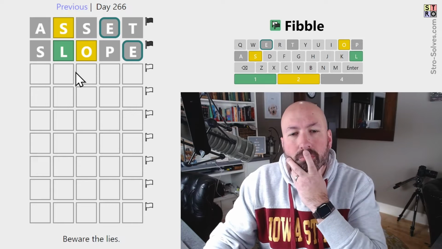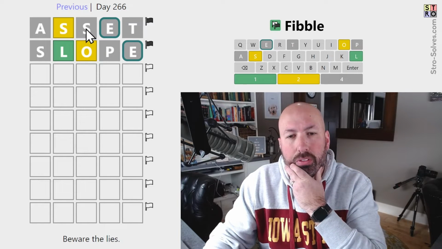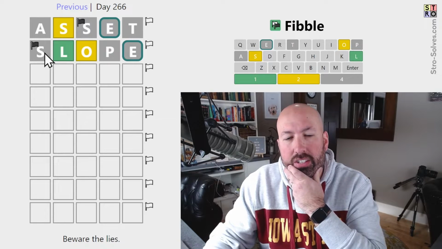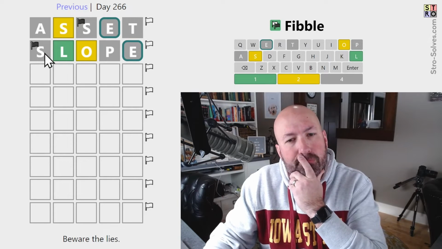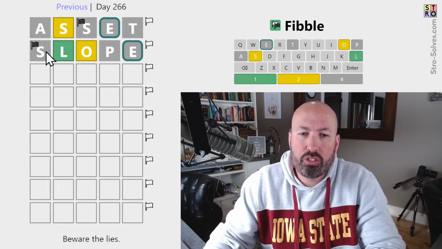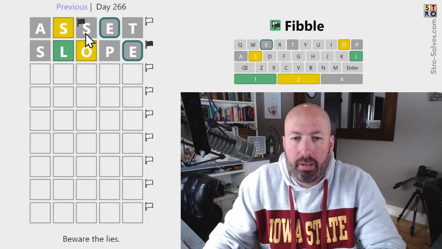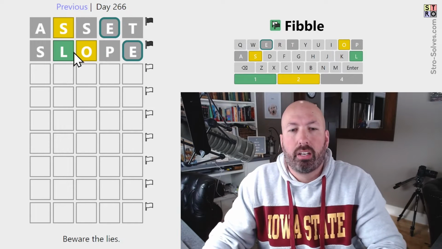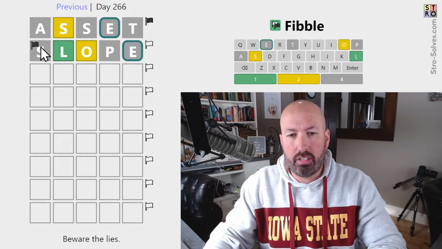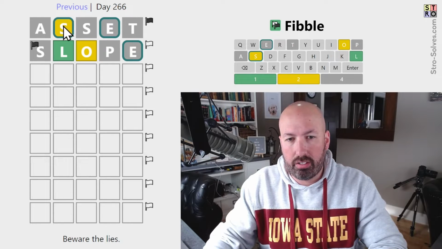Now, is it possible that this is a lie? If it is, this has to be a lie. That's possible. If there were two S's in the word, that would be possible. Okay, I'm gonna work off the assumption that this is the lie and the yellow S is true, that there is an S in the word.